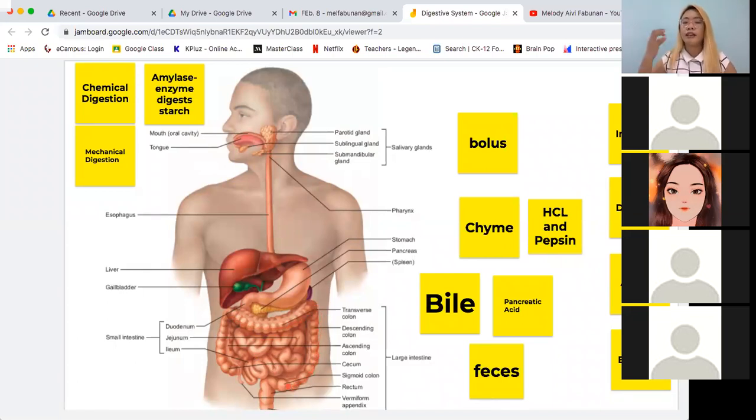So as the feces travels along this large intestine, the absorption actually continues. Okay, so ano ang ina-absorb pagdating sa large intestine? Ang ina-absorb is water. Okay, so kung mapapansin niyo yung mga feces niyo, they're usually compact, di ba? Compacted sila kasi na-absorb na yung water and moisture from the undigested material.